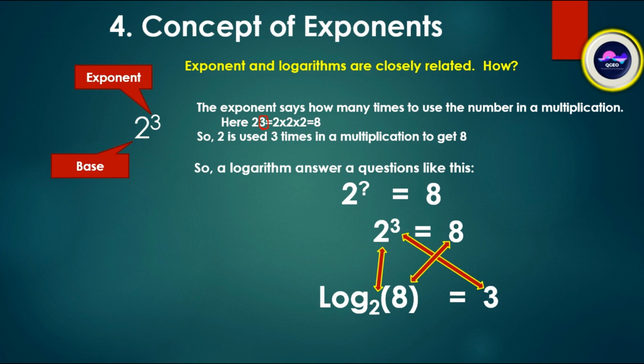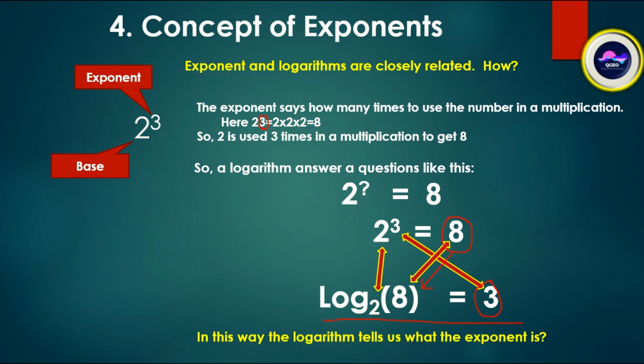The power goes to the log form, and the output becomes the number whose log we take, and 2 becomes the base. So we can say log 8 of base 2 is equal to 3. In this way, the logarithm tells us what the exponent is.